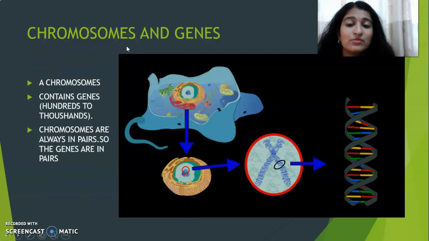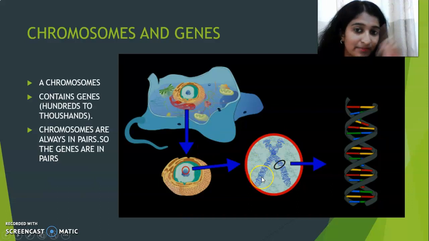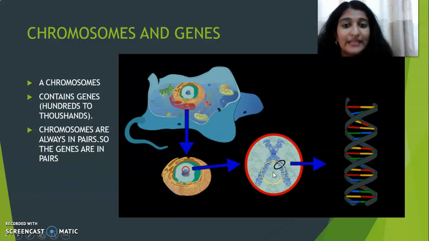Chromosomes are thread-like. Our dress is made up of thread. You can see it's like a thread. It is a thread-like structure which is present in the nucleus.